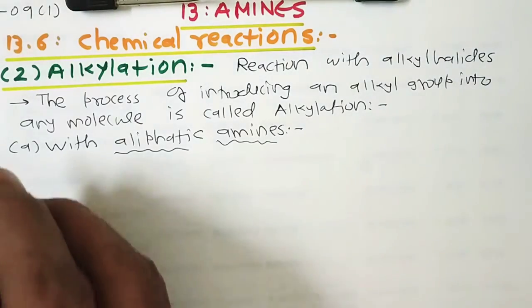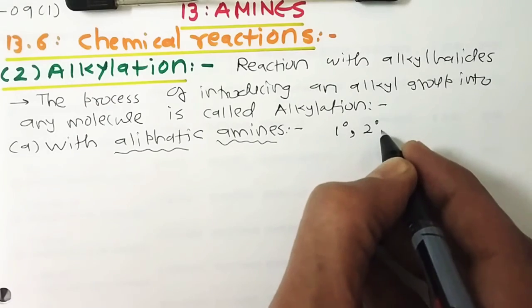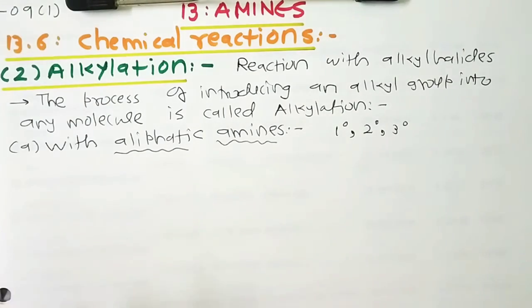We know that all three classes, primary, secondary, and tertiary amines, undergo alkylation through nucleophilic substitution reactions on alkyl halides.